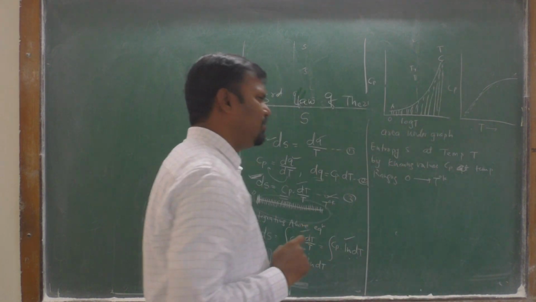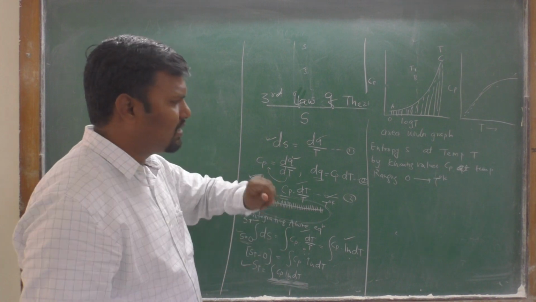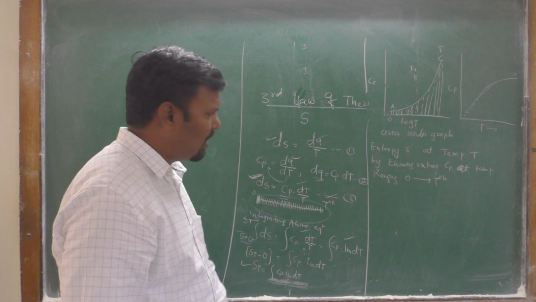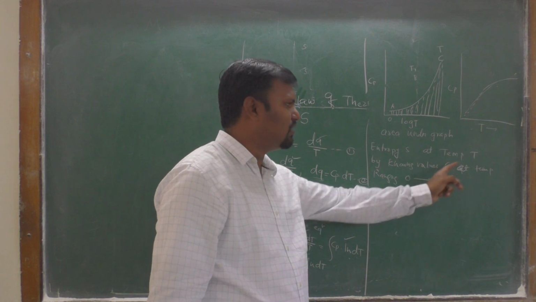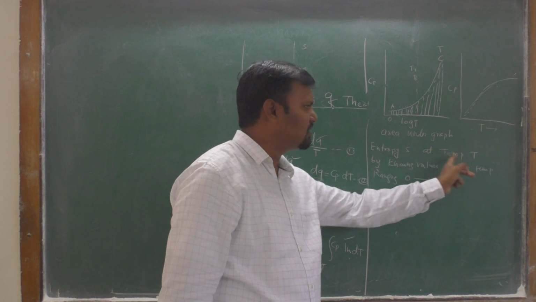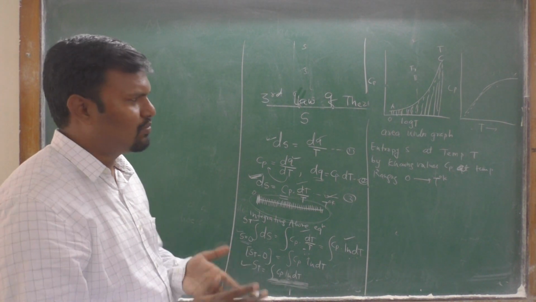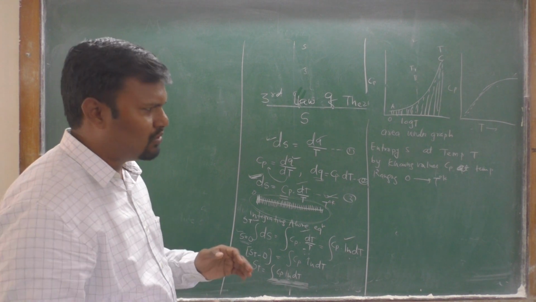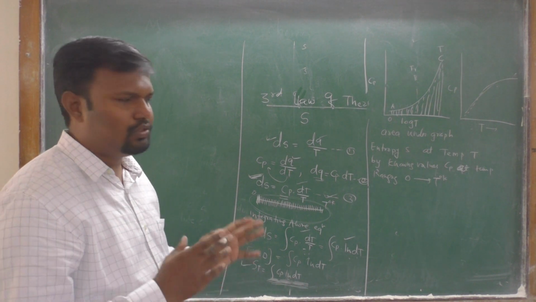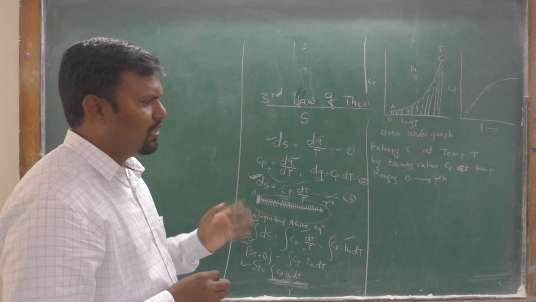Okay, we can find the entropy by the values of Cp over all the temperatures ranging from 0 to T. We can find out the entropy at temperature T. Okay, this is the absolute entropy. Absolute entropy defines the entropy change from absolute 0 temperature to a particular T degree Kelvin temperature.